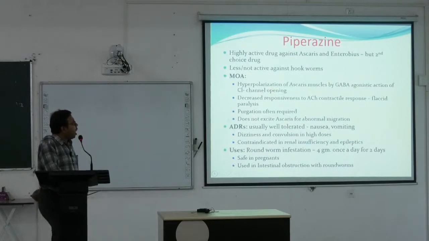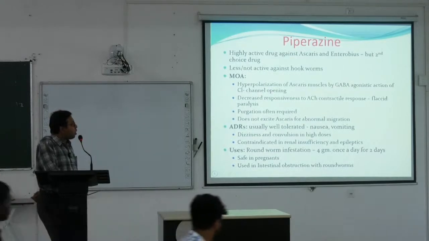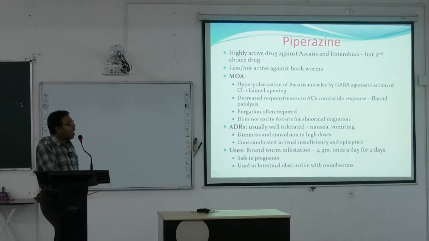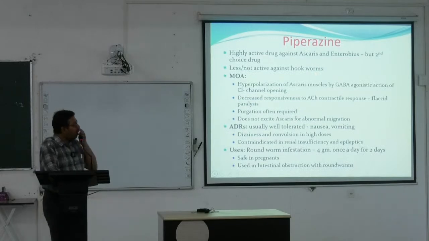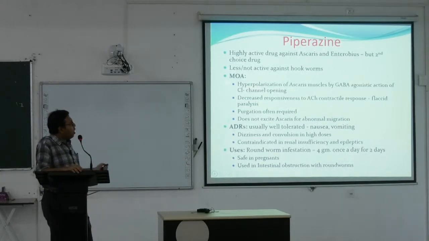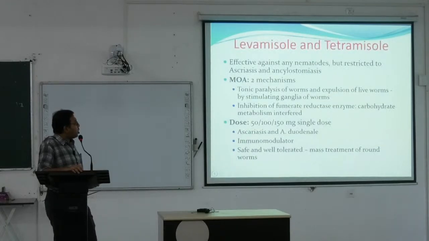Flaccid paralysis, hyperpolarization of the ascaris muscles, decreased responsiveness, purgation often required, and does not excite. So again, it is highly active against ascaris and enterobius, but it is a second choice drug. The first choice drugs are of course the benzimidazoles, like albendazole. Then piperazine can be used. It is less or not active against hookworm. That is, it is active only against the roundworm, that is Ascaris lumbricoides and Enterobius vermicularis.